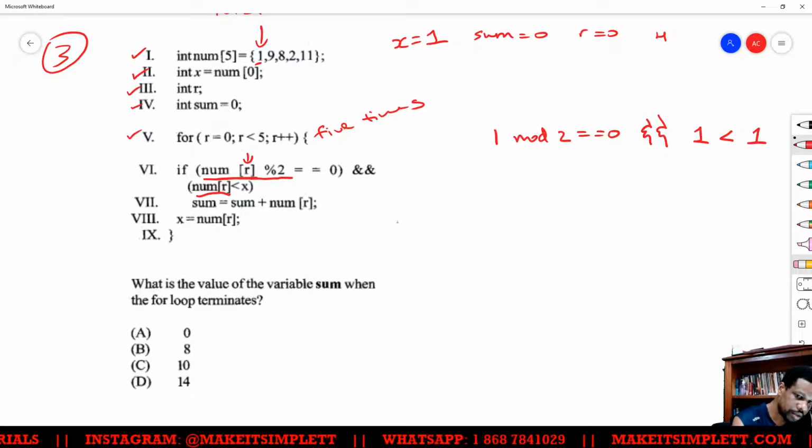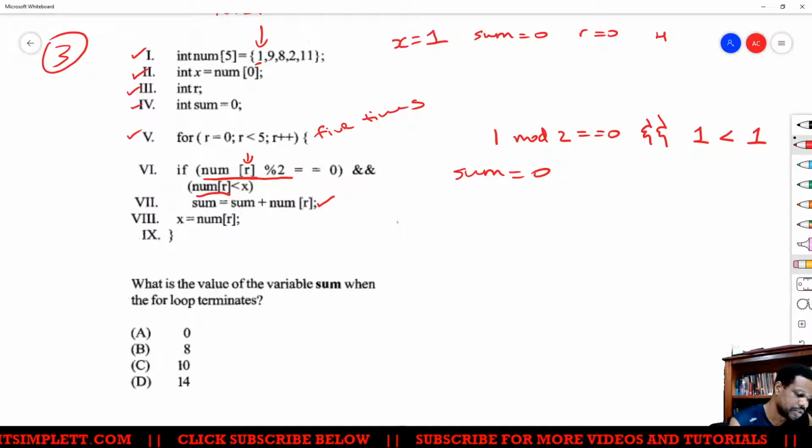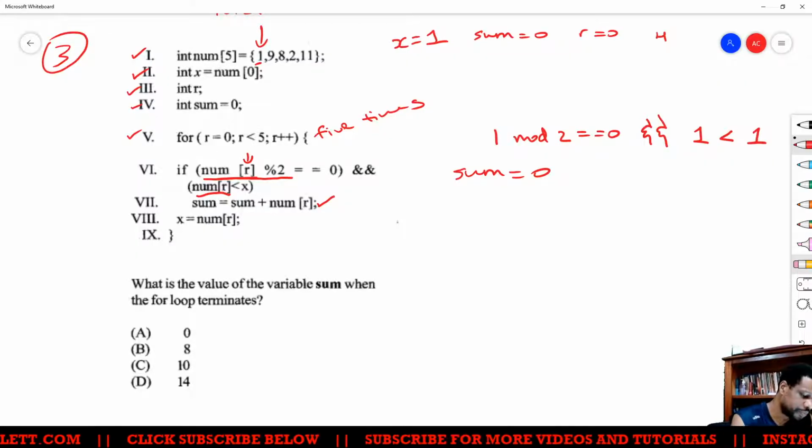And 1 is less than 1, then we'll find the sum of the numbers, right? But because 1 mod 2 is not equal to 0, and 1 is not less than 1, therefore the first thing that we're going to do, we're not going to add anything. Nothing is going to add up into sum, so sum will stay at 0. Sum is equal to 0 still, right? So that's the first loop.